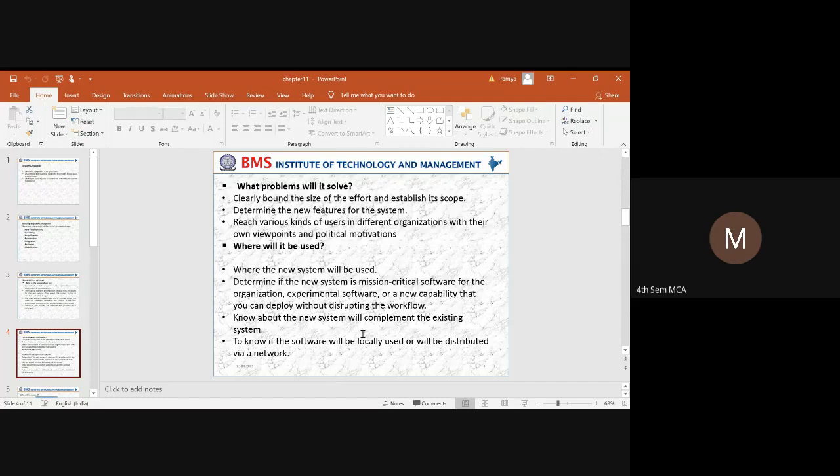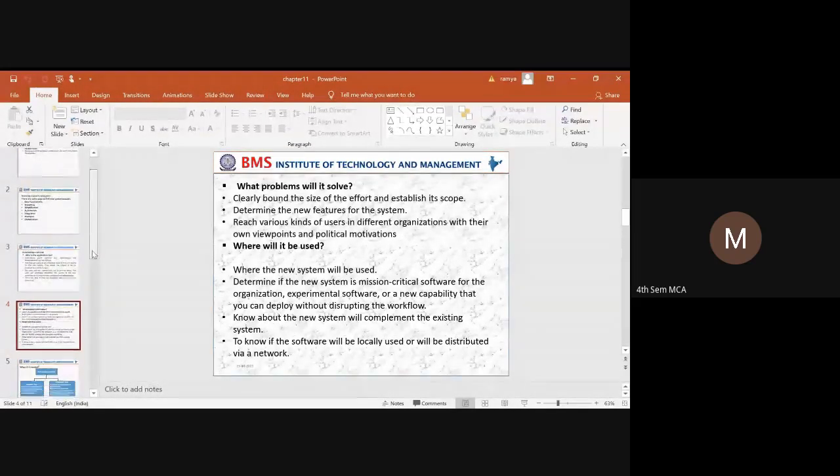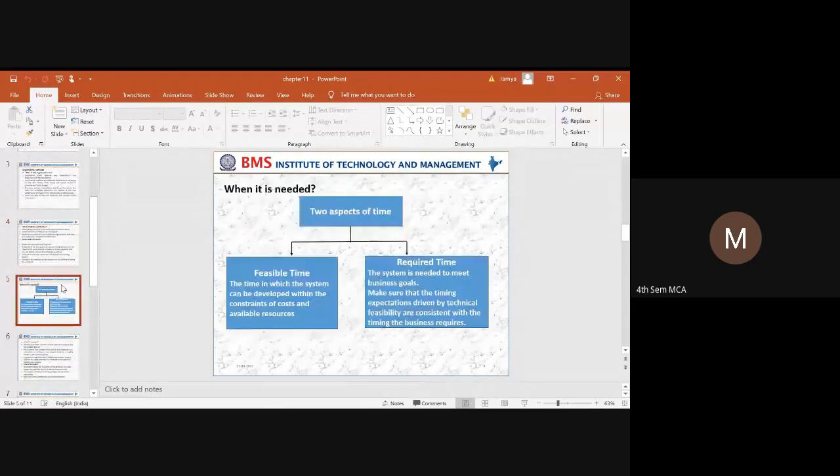And if you are trying to use this system as a web-based system, those applications can be distributed via network. So when you are trying to develop an application, we know who will be using it, what is the purpose of using the system, and where it will be used. We are trying to identify the boundary.